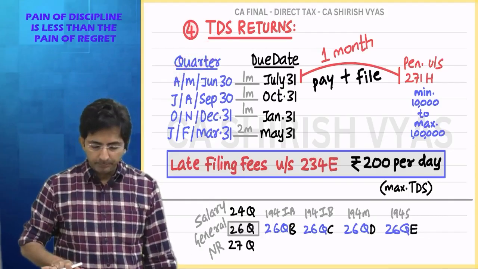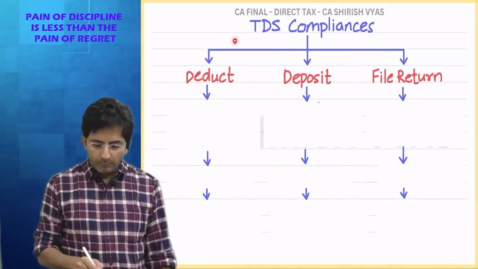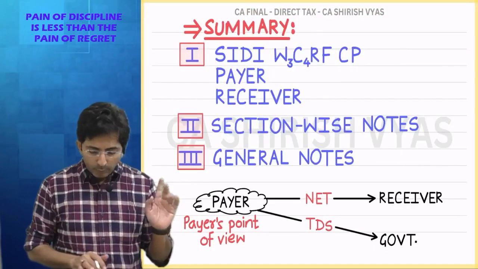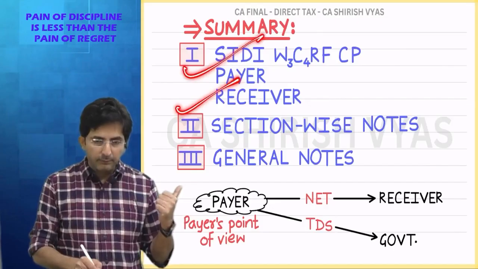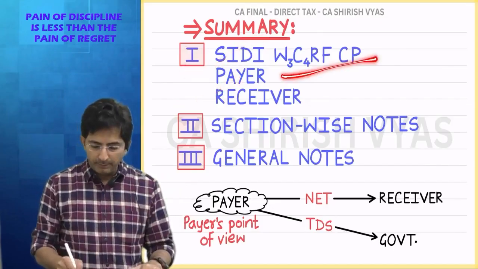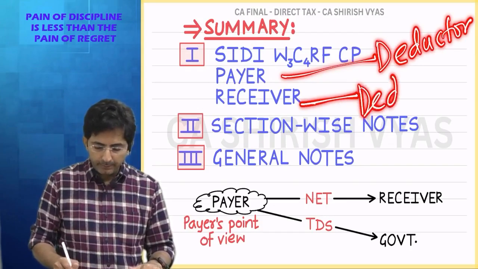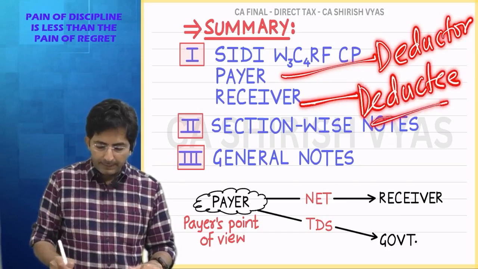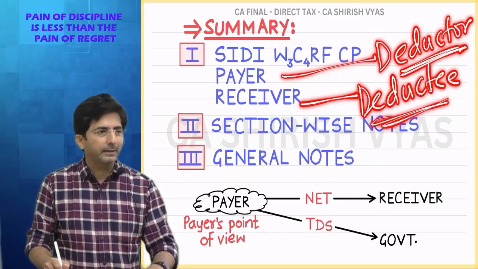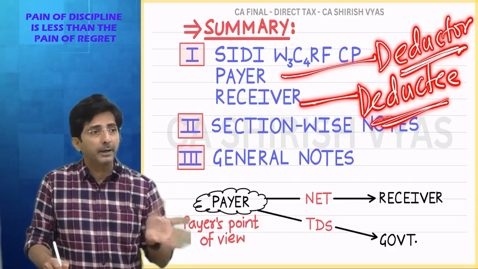Okay. Then see, one good analysis I have done. What are the three major TDS compliances? One more thing I want to say. See, this payer and receiver which I say, actually in the law they have not written payer. You know what they have written? Deductor. And the receiver is called deductee. So by chance if you are writing an answer in your exam paper, avoid writing payer and receiver. They will not deduct marks. You will get full marks even if you write payer and receiver.